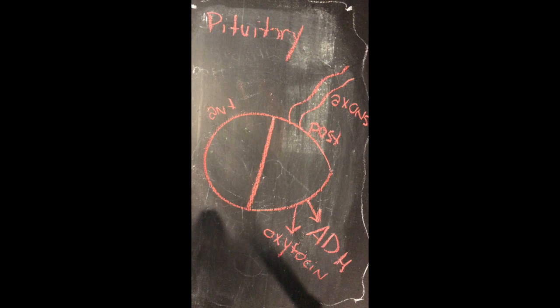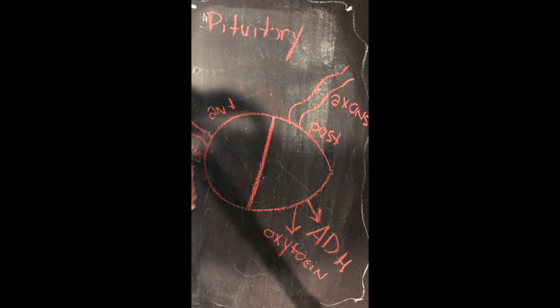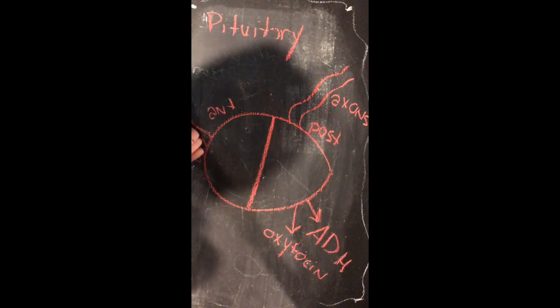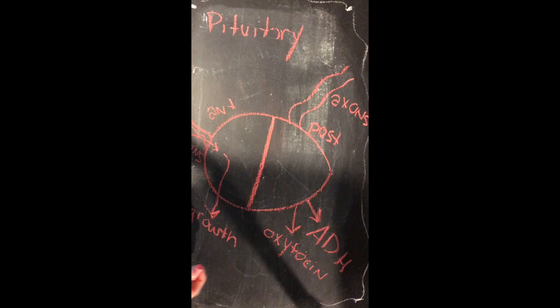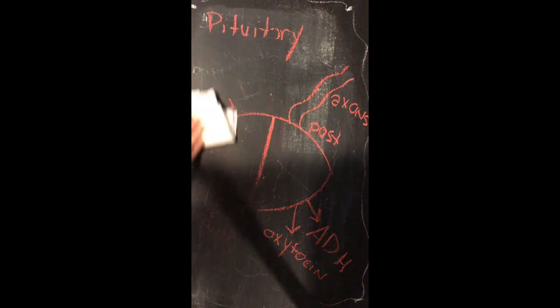The anterior pituitary makes hormones and secretes them in response to hormones from the hypothalamus. So when a hormone comes from the hypothalamus, the anterior pituitary gland secretes its own hormone. The anterior pituitary releases many hormones, and an important one is growth hormone, which regulates growth and metabolism. This causes a decrease in fat storage and an increase in making muscle protein.